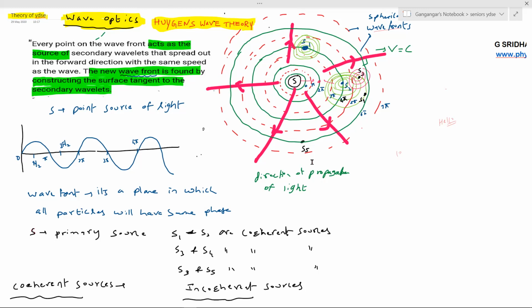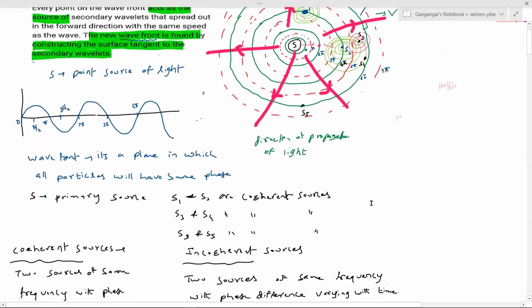In 1675, Newton proposed the rectilinear propagation of light, and in 1678 came the Huygens wave theory. But this was given recognition after the YDSE setup in the 1840s. Almost 150 years. It happens in science because things are so complicated. Maybe people found it very difficult to assume these secondary wavelets and how the wave propagates. Okay, now how was Young able to demonstrate this?